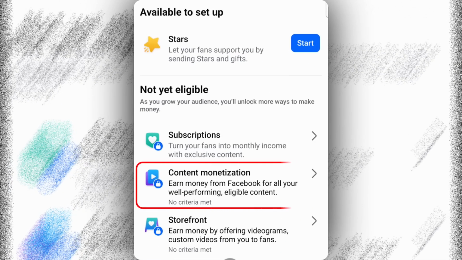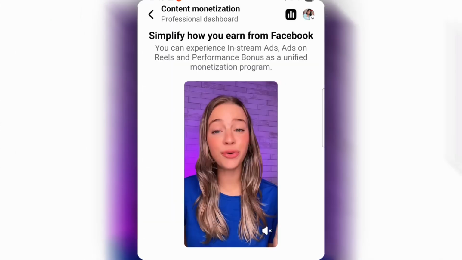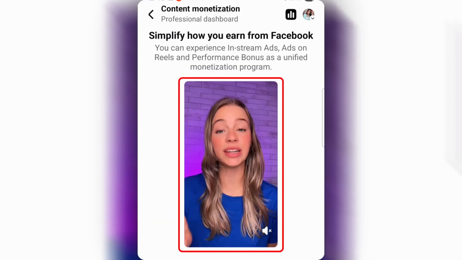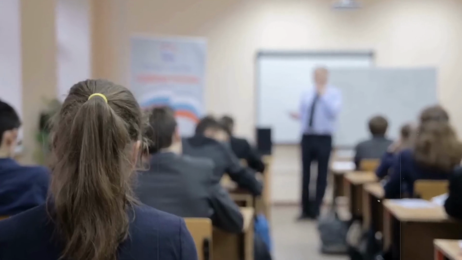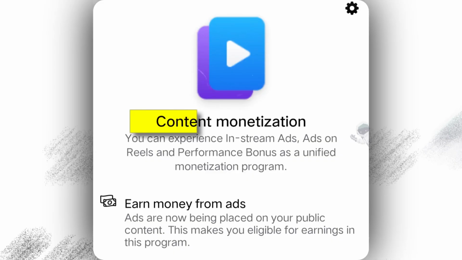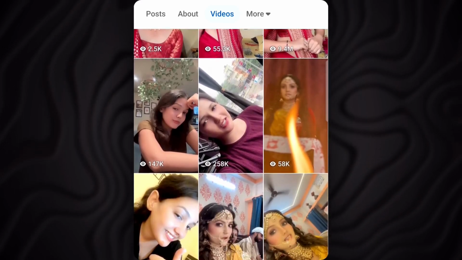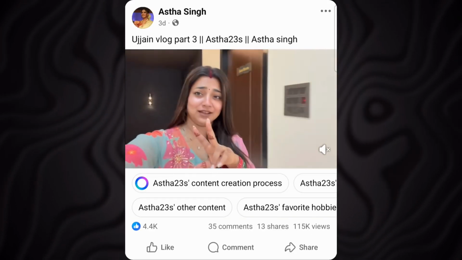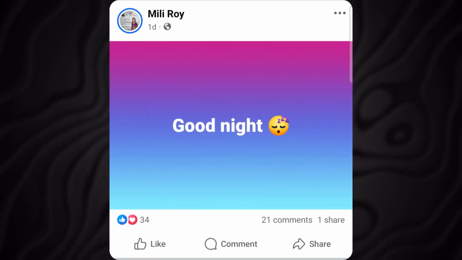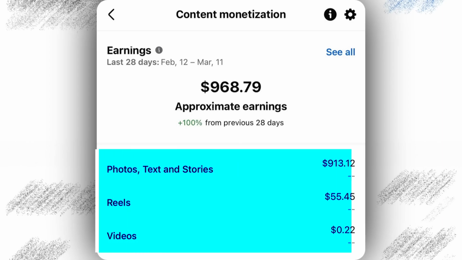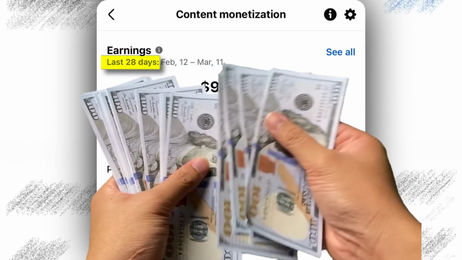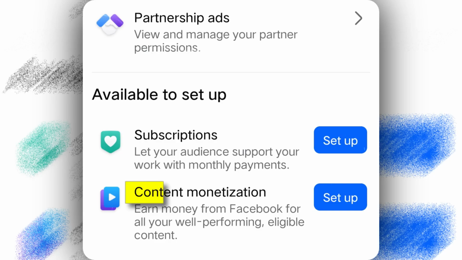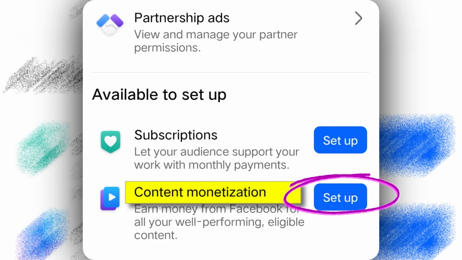Now here comes content monetization. As soon as we click on it, here also it will be told according to the video how this content monetization works. Like we explain it to you in our language. Content monetization is a tool that monetizes your content. Whatever reel you upload, long video, photo, or text you post, the payment of all this is deposited in content monetization and it comes to the bank account at the end of the month. That is why most users pay more attention to content monetization.